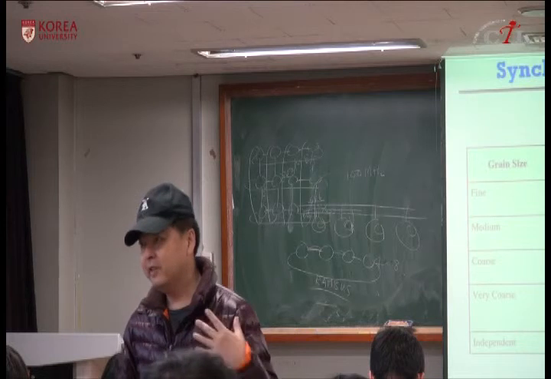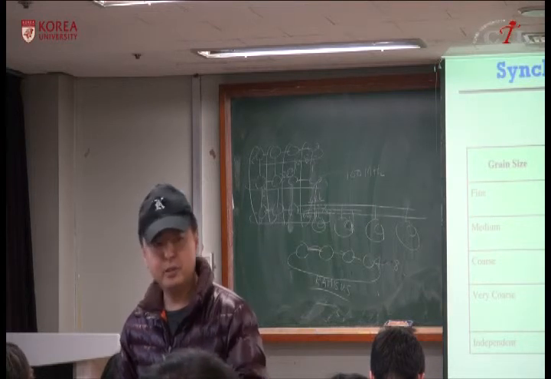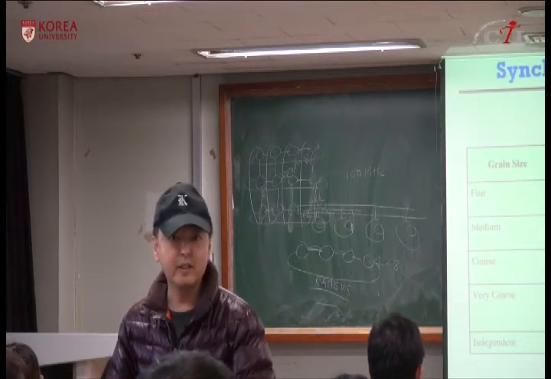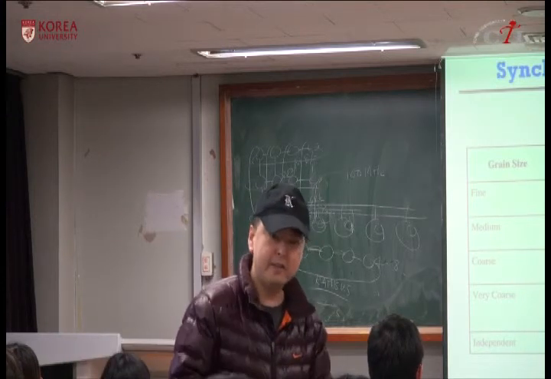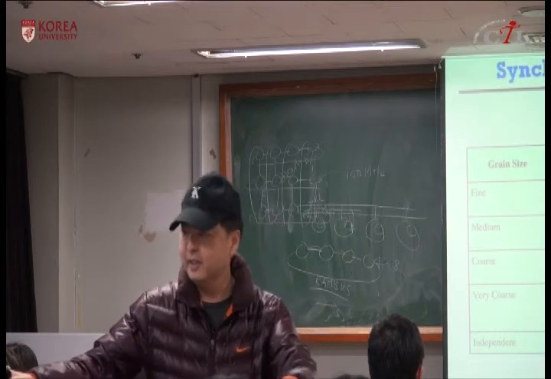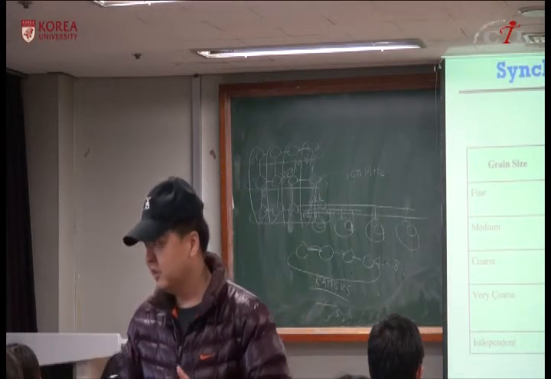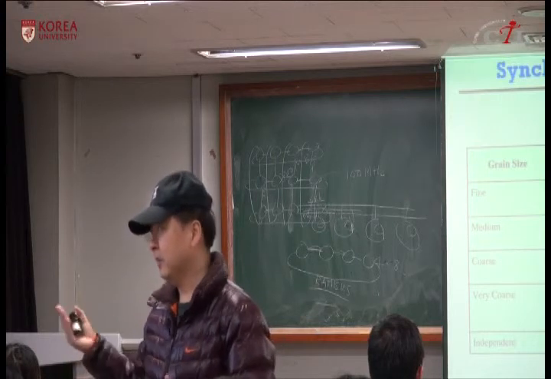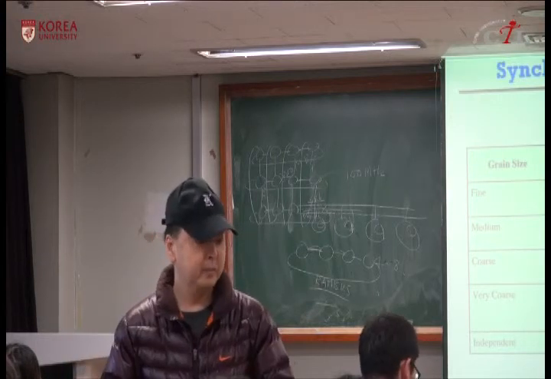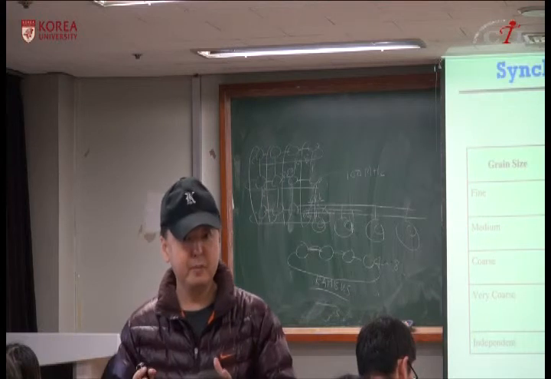It can fetch, decode, execute, complete 6 instructions every cycle. These are called instruction level parallelism. Instead of processing 1 instruction at a time, it can fetch 6 instructions, decode 6 instructions, and execute 6 instructions by dispatching to different execution pipelines.